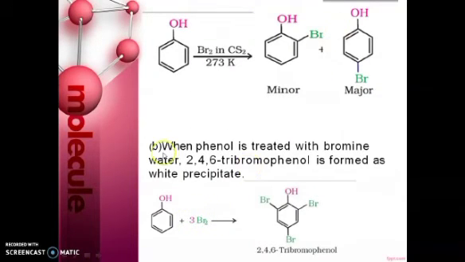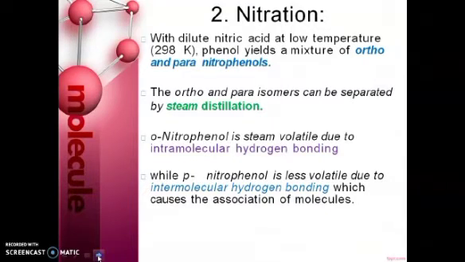But in case of phenol treated with bromine water, it gives 2,4,6-tribromophenol, which is formed as a white precipitate. Then the second one is nitration. Nitration with dilute nitric acid at low temperature gives a mixture of ortho and para nitrophenols.